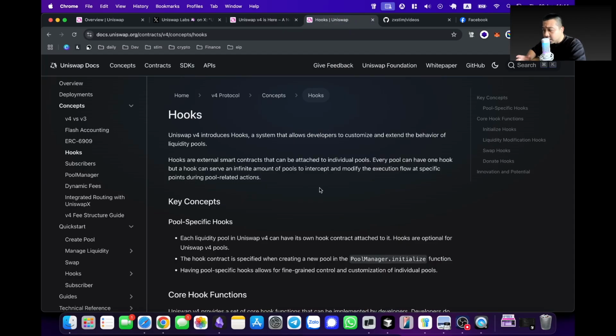So what are hooks? Hooks are external smart contracts that can be attached to individual pools. Every pool can have one hook, but a hook can serve an infinite amount of pools to intercept and modify the execution flow at specific points during pool-related actions.